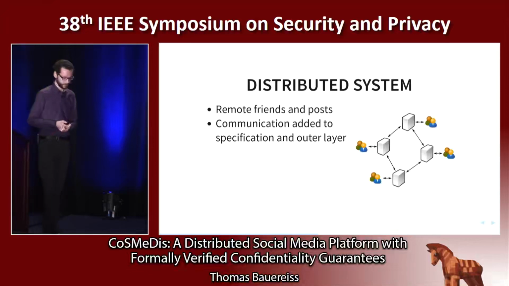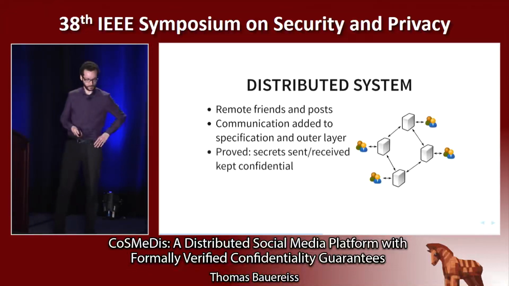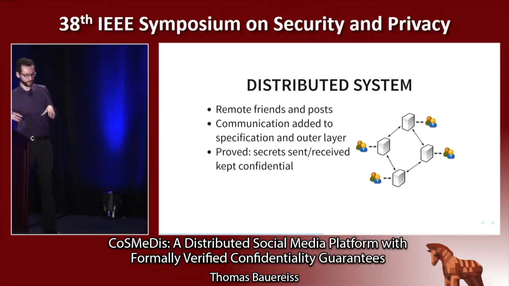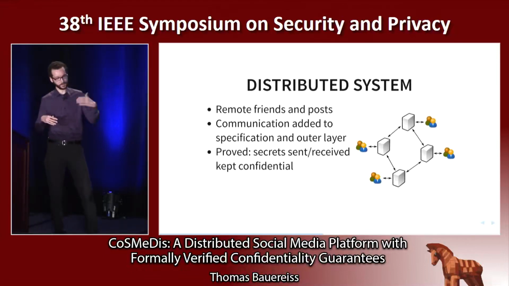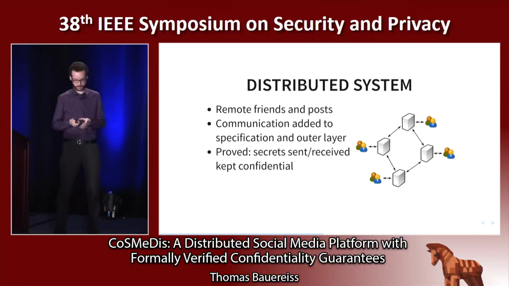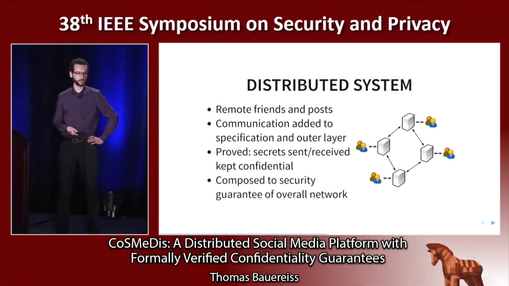And for the verification, we have verified that the secret is still kept confidential in the presence of inter-server communication. So basically for each secret, a server can act in two roles, either sending a secret or receiving a secret. And we have verified that the confidentiality of both secrets generated locally as well as secrets received from other servers is preserved. And we have verified this on the level of individual instances of the system, and we have then used the compositionality results to lift this to a security property of the overall network.